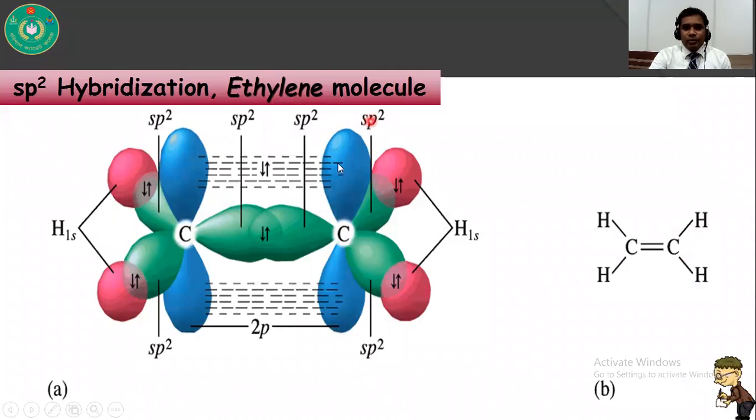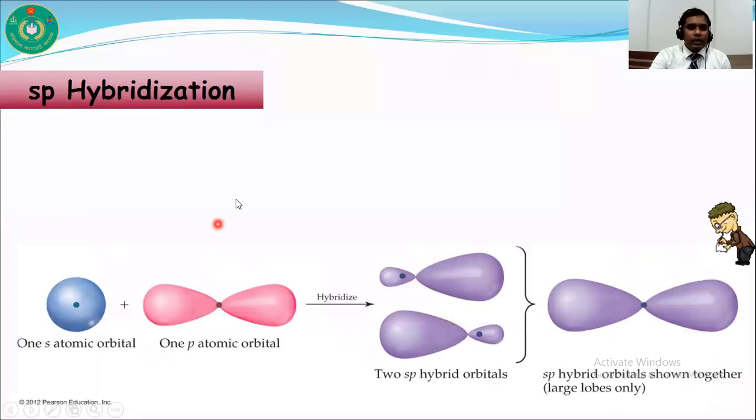So this is the ethylene molecule. Here you can see this is the sigma bond, and this is the unhybridized p orbital, and the unhybridized p orbitals overlap with each other side by side and form a pi bond. So in the ethylene molecule there is a carbon-carbon sigma bond and pi bond, and for carbon-hydrogen there are 4 sigma bonds.